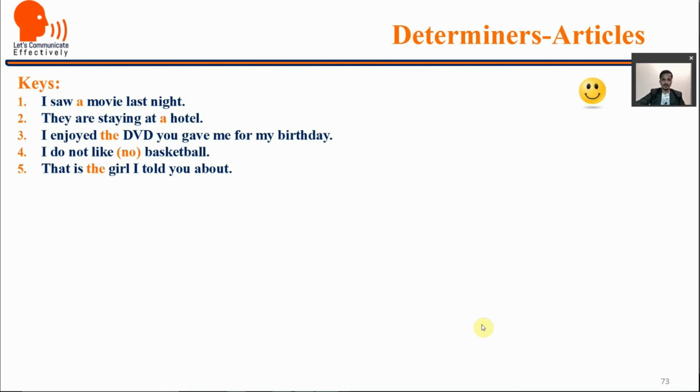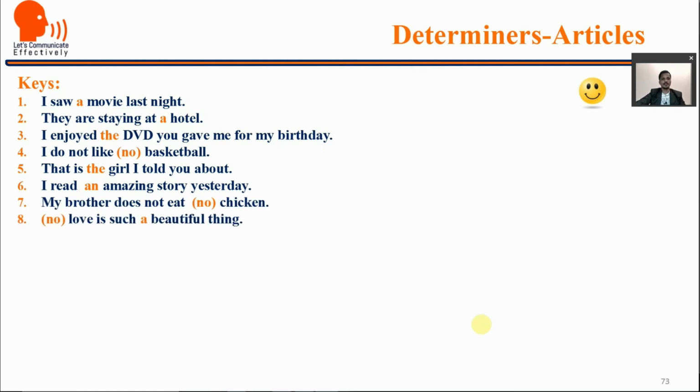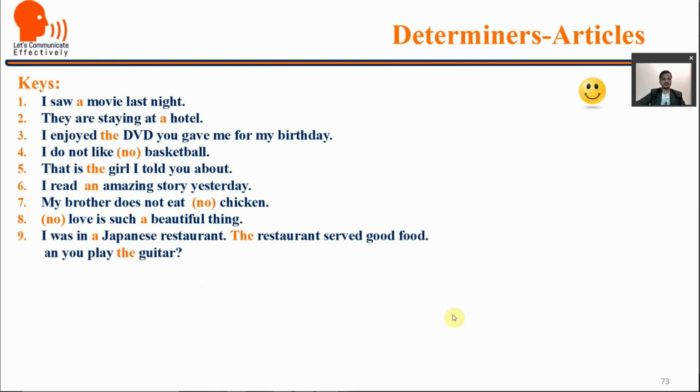That is the girl I told you about. You are referring specifically. I read an amazing story yesterday. My brother does not eat chicken. Love is such a beautiful thing. No article before love because it is an abstract noun. I was in a Japanese restaurant. The restaurant served good food. So you are referring to a restaurant. A type is Japanese restaurant. And in the second, you are referring to the same restaurant. That's why you are using the restaurant.